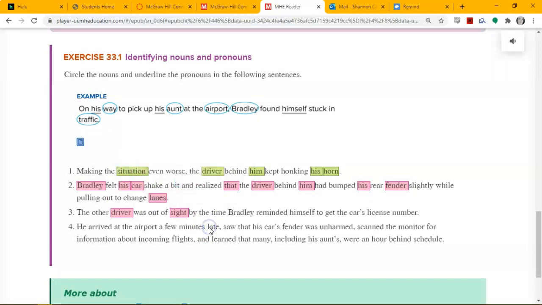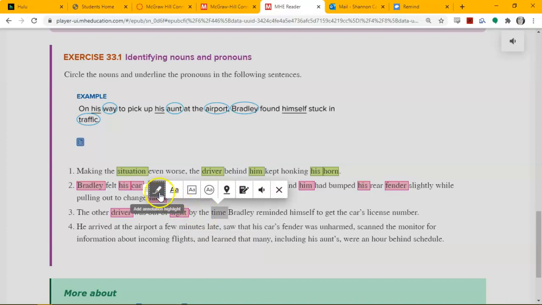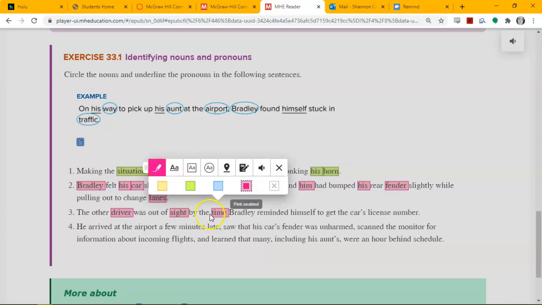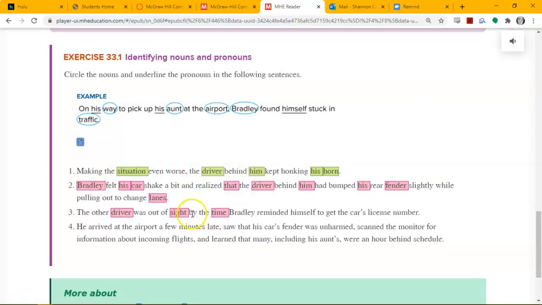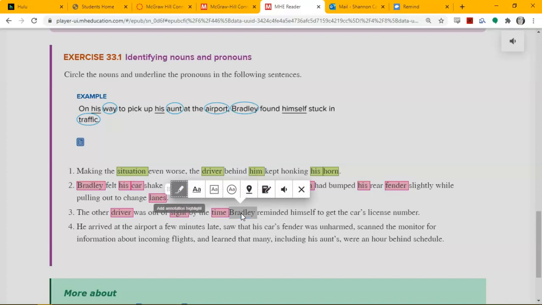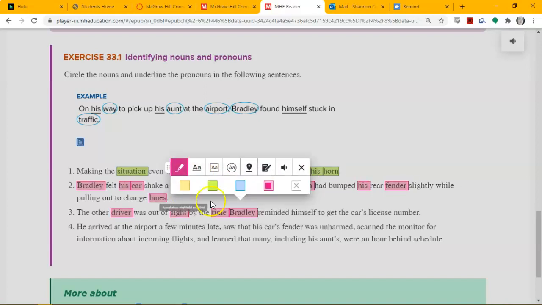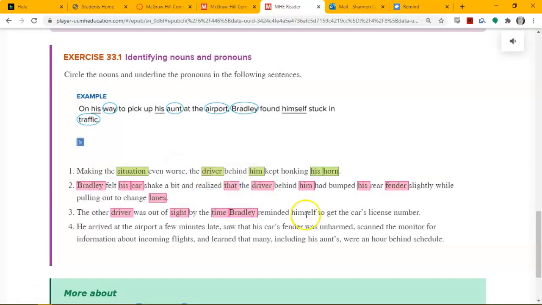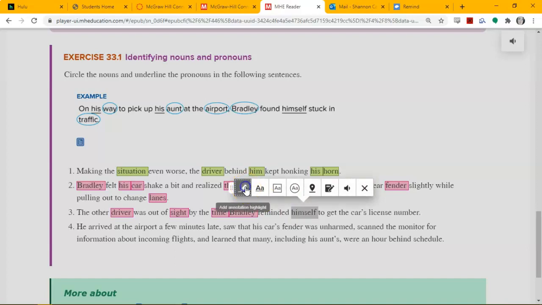I know it's a noun because it's the object of a preposition, the word of or out of, a multi-word preposition there. Time is a noun. It is also the object of a prepositional phrase, by the time. Bradley is a noun. That's a person, so I know he's a noun. Himself is a pronoun.